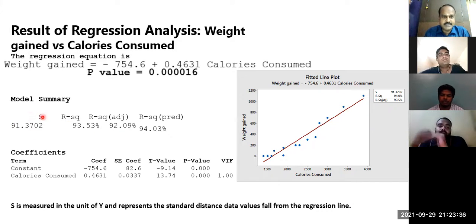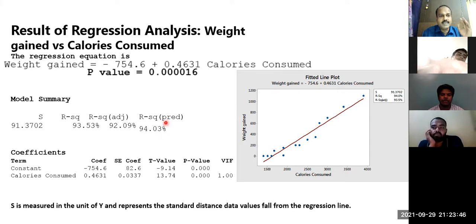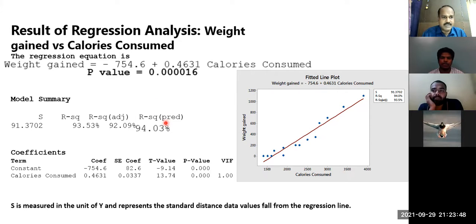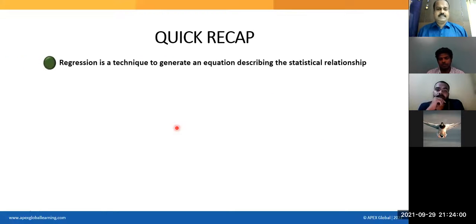Clear? So S needs to be minimum, R square needs to be more than 90%. And predicted R square should also be more than 90%. When predicted R square is more than 90%, your equation and the real time output will be the same. If you get predicted R square close to 100%, whatever your equation is telling, the same thing will happen in real time. That's it.